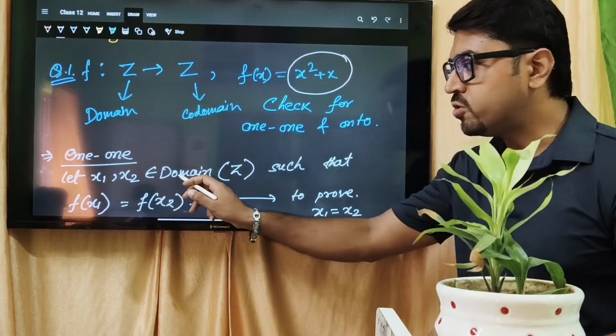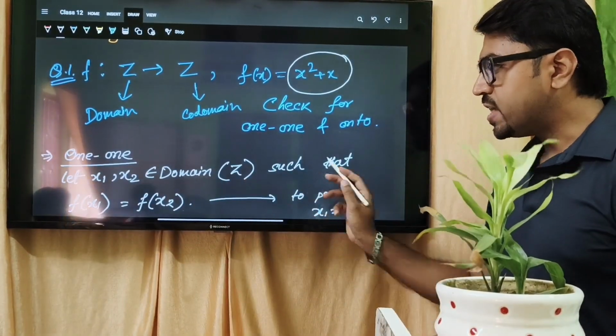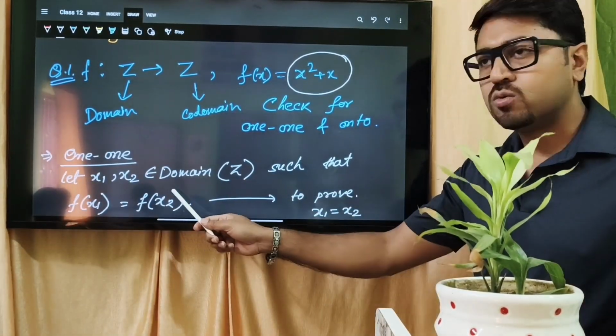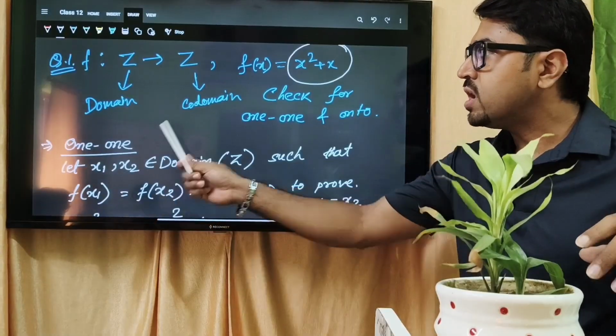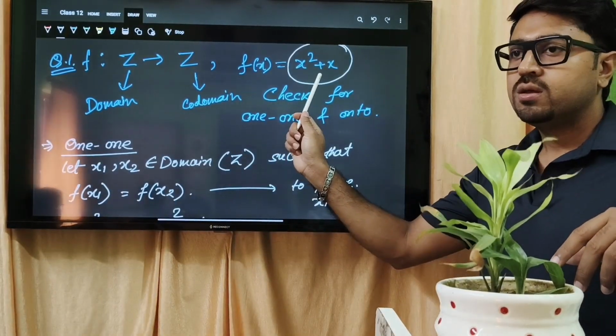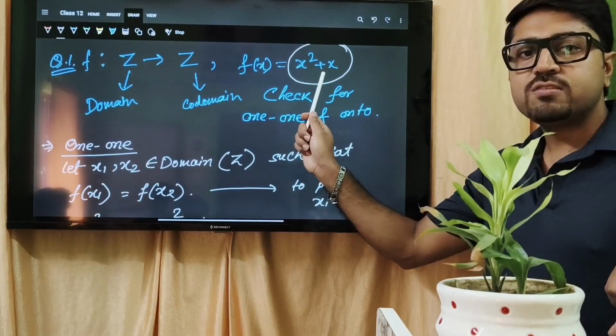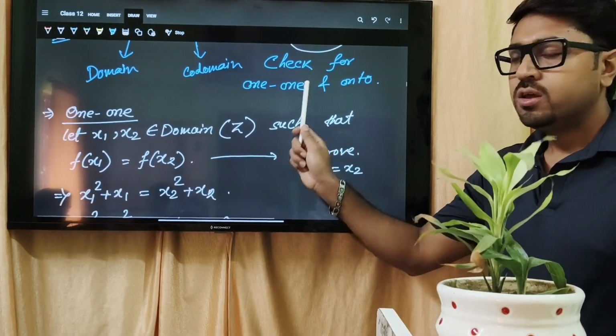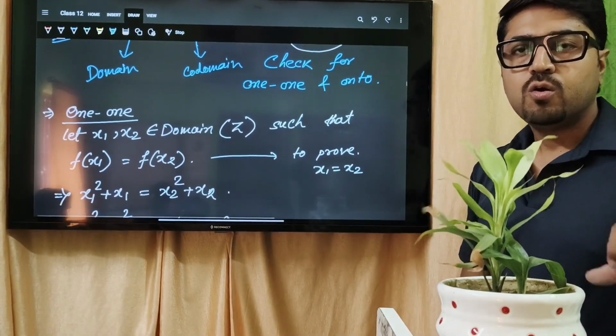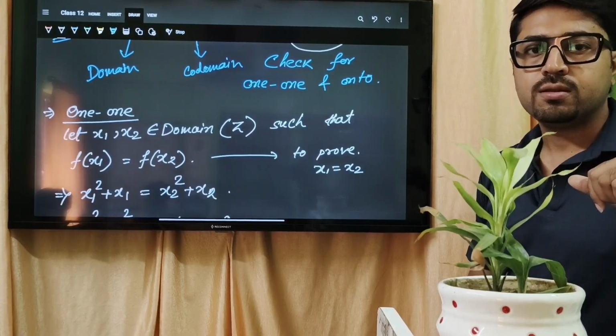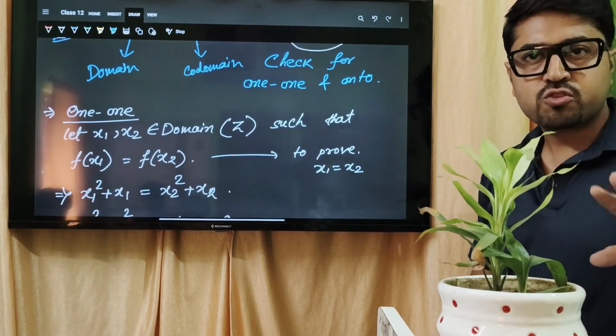Take x1, x2 belongs to the domain, that is Z, such that f(x1) and f(x2) are equal. So what is meant by f(x1) under the function? f(x1) is equal to x1 square plus x1, and f(x2) is x2 square plus x2. What we need to prove from this equation? x1 equals x2, we have to prove.